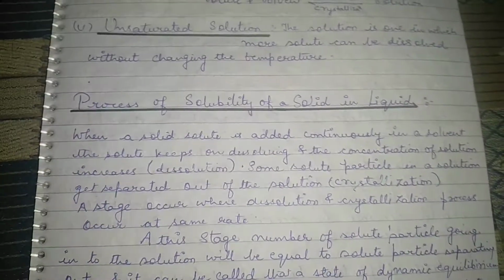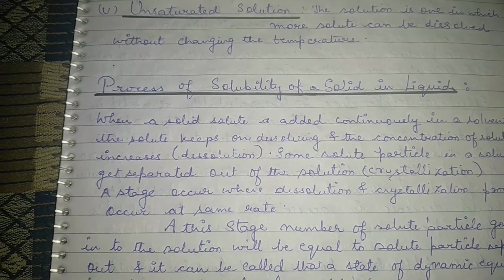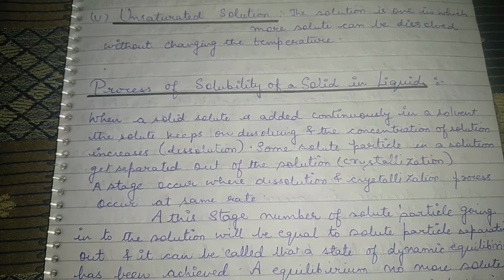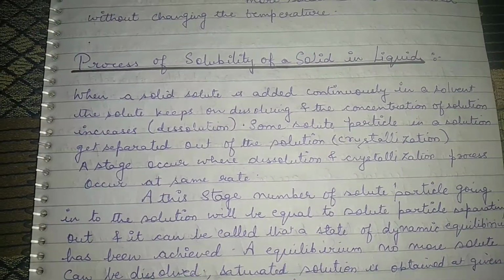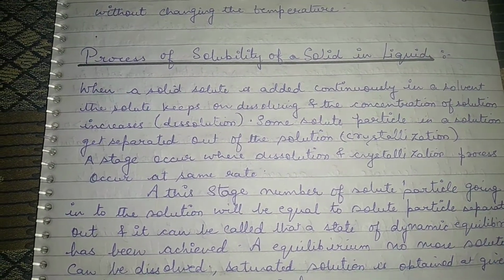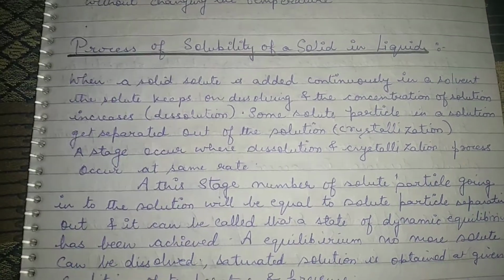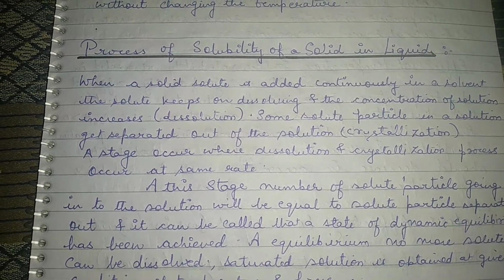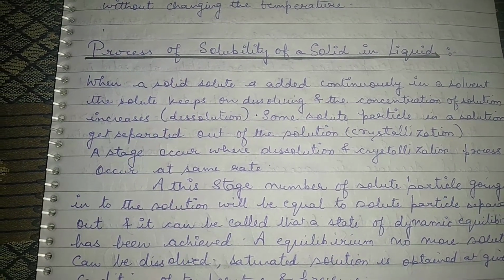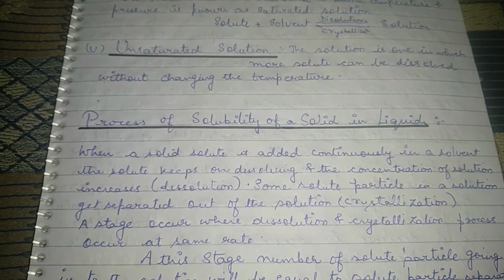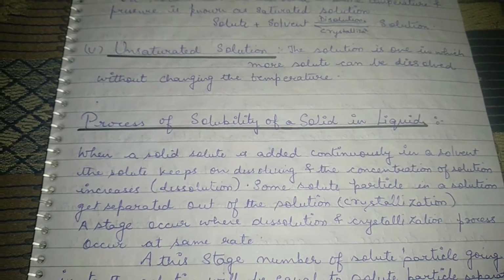Okay, now coming on to the process of solubility of a solid in a liquid. So what is the process for the dissolution or for the solubility of a solid in a liquid? When a solid solute is added continuously in a solvent, the solute keeps on dissolving and the concentration of the solution increases. So whenever we add salt or any solid in a solution continuously, when we dissolve it, its concentration gets increased. Some solute particles in a solution get separated out of the solution, which is known as crystallization. What comes out of the solution is known as crystallization.